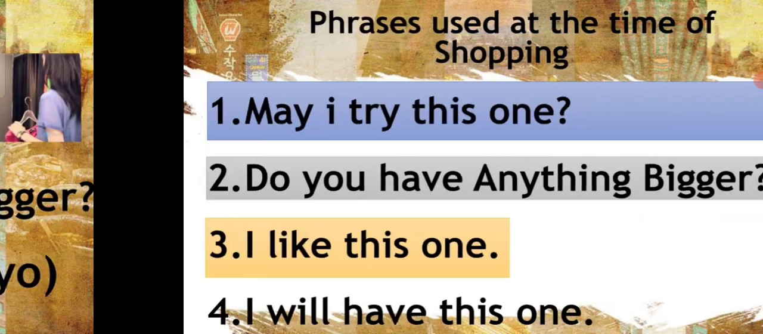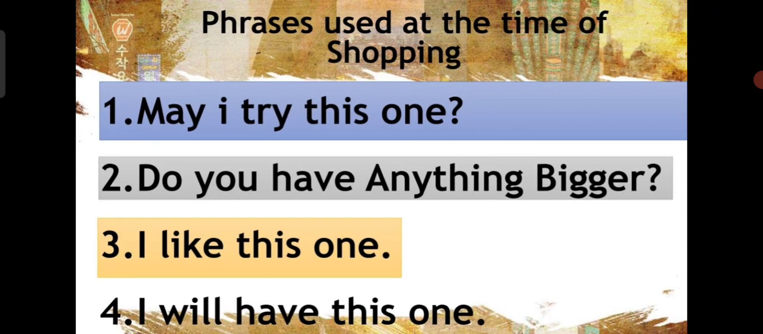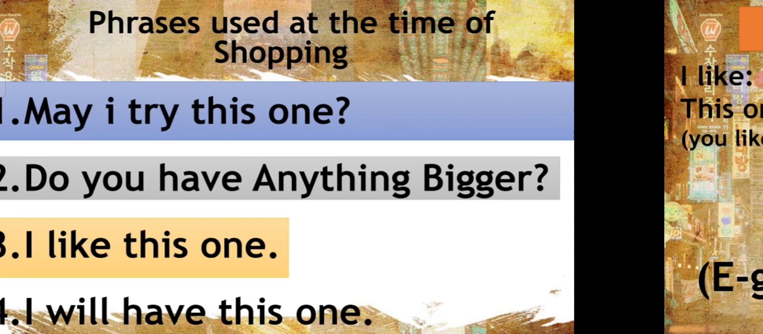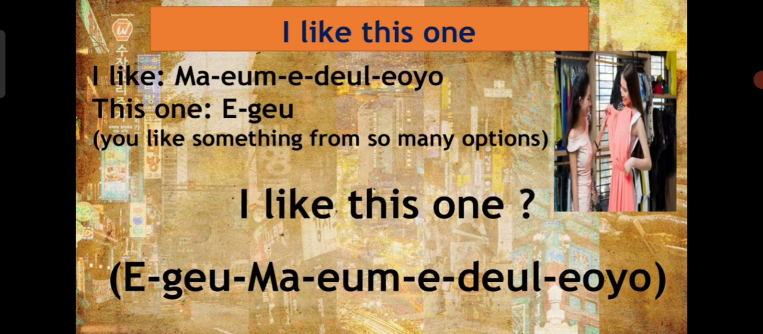Next we will study, I like this one. For example, you tried another dress and you like that dress, so you have to communicate with the Korean person and inform them that I like this one. So how will you say it? Let's study. I like is 마음에 들래요. It's a little bit lengthy, just note it down for now and revise, and you will learn.